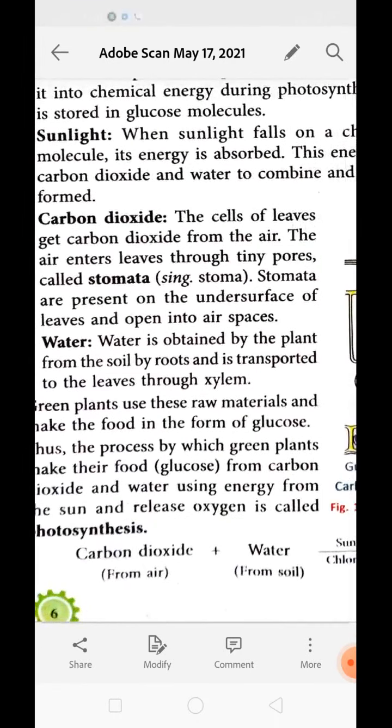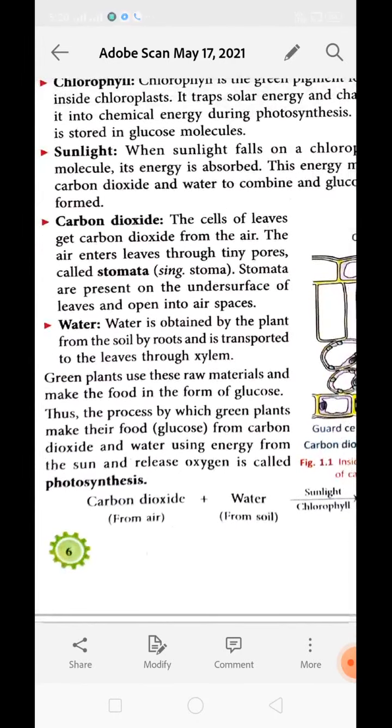Carbon dioxide is present in the atmosphere, which is taken up by the stomata of the leaf. Every part of the plant receives its own oxygen by different means. Clear? The air enters or leaves the leaf with the help of stomata. Stomata are present basically on the below side of the leaf. Maximum stomata are present on the below surface of the leaf. Why? Because to prevent or reduce evaporation.